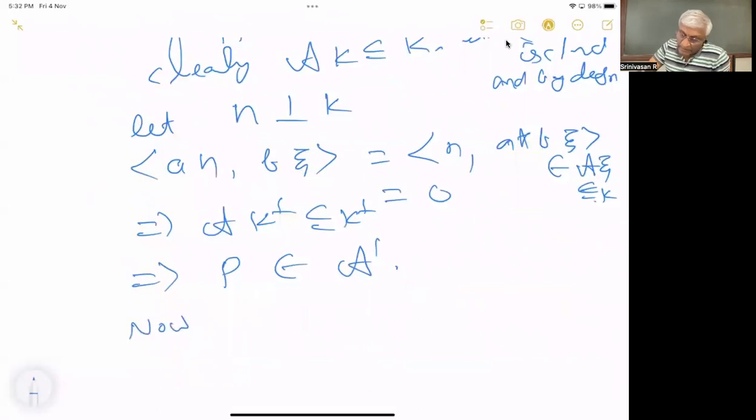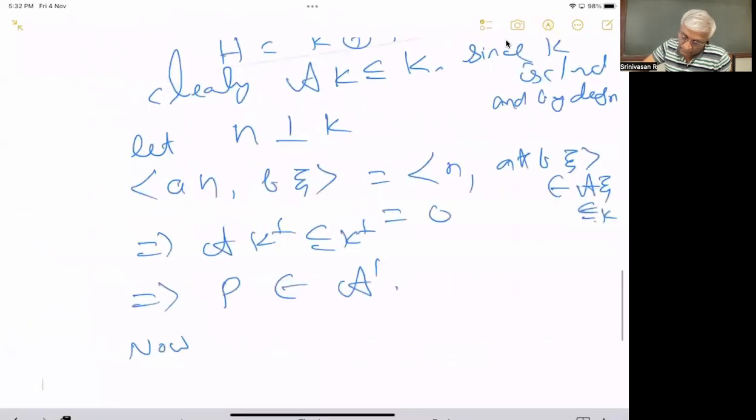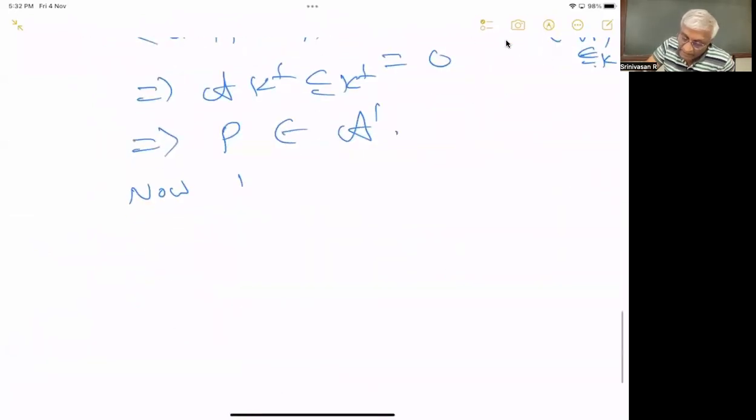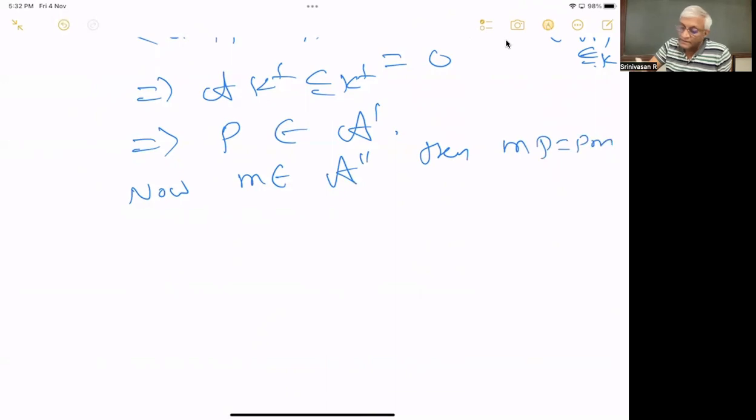Now, M is in A double commutant. Then, of course, MP equals PM. This implies M of K is contained in K. M is in the double commutant, so M of K is contained in K, which is equal to the closure of A xi.